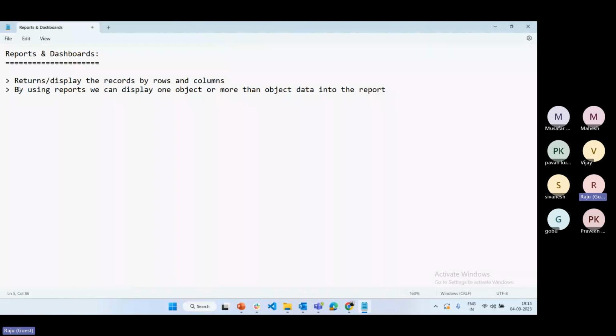This is one more advantage. Generally in Salesforce, in list view we can display a particular object's data, but in a report we can also display more than one object's data.